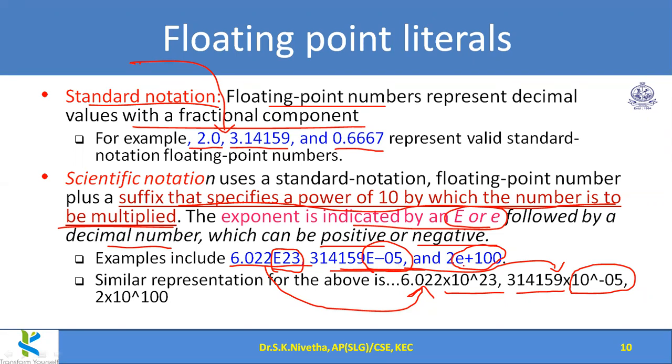And here, 2e plus 100. The plus is optional here. Without the plus, by default it is positive, or we can even explicitly give plus. So 2 multiplied by 10 to the power 100. That is the meaning here. I hope you can understand this.